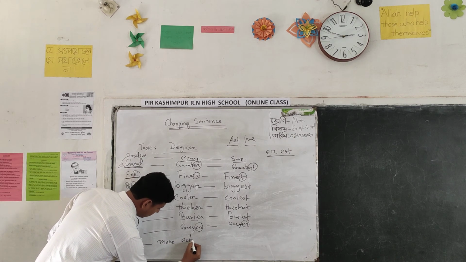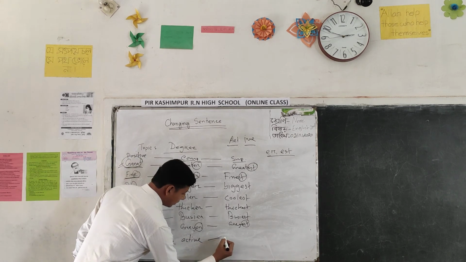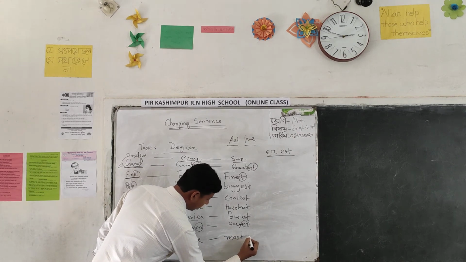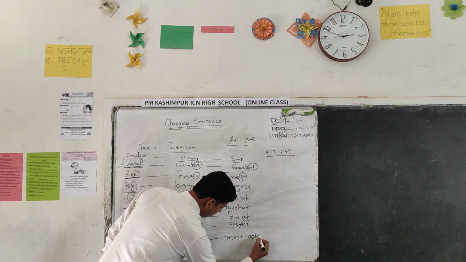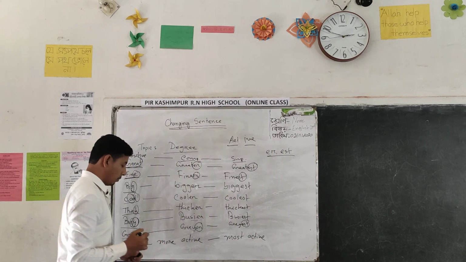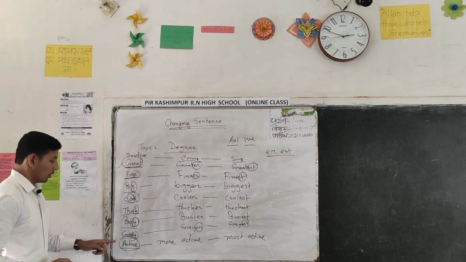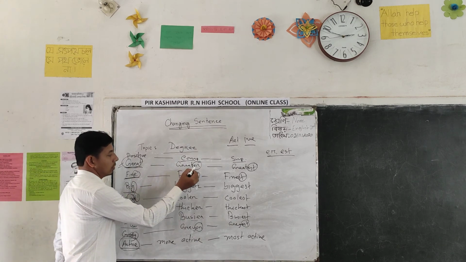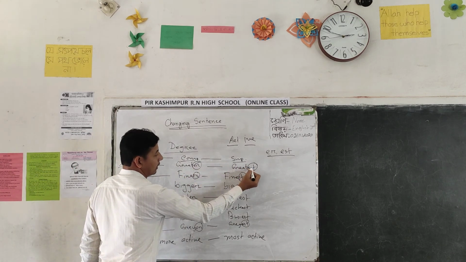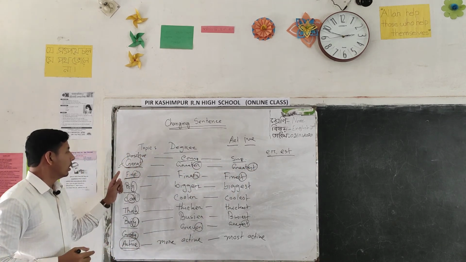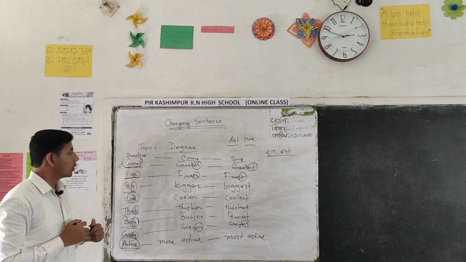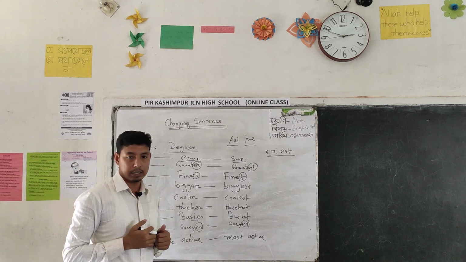More active and most active. In this word we can't use ER and EST to make positive to comparative, comparative to superlative.